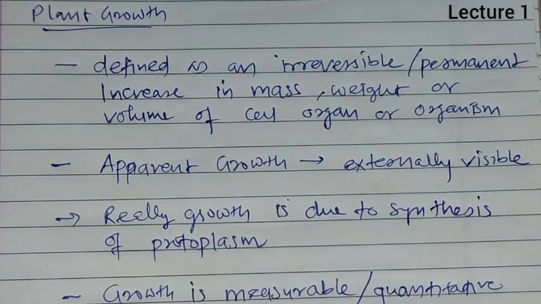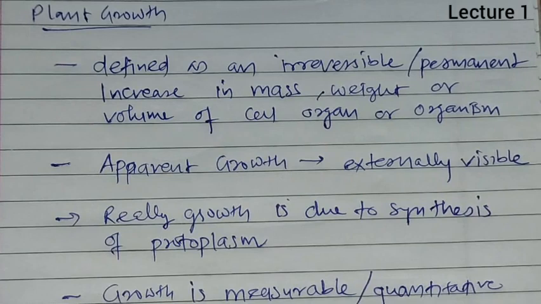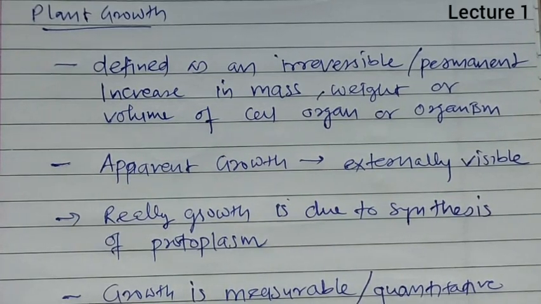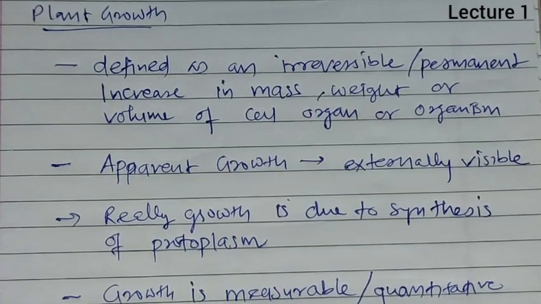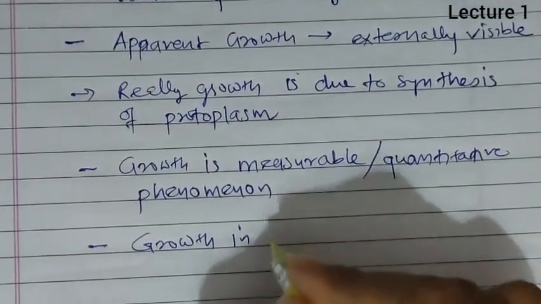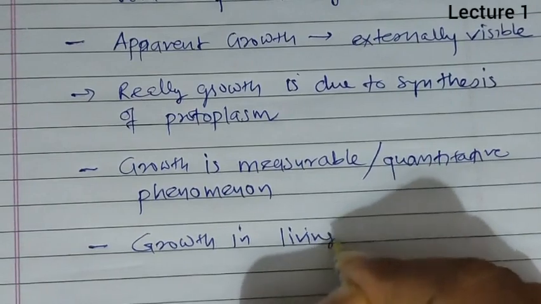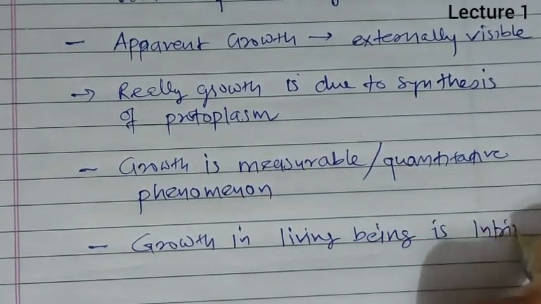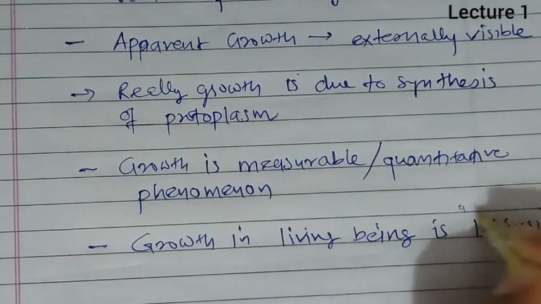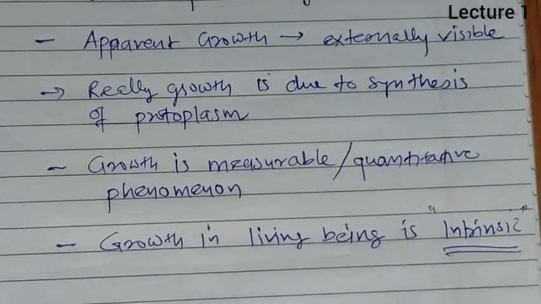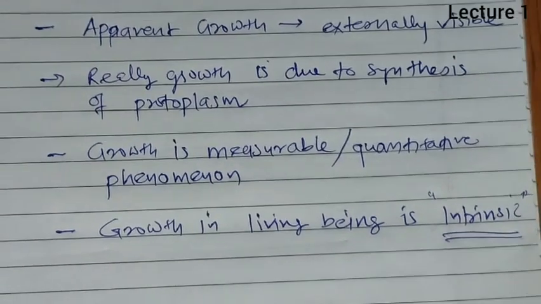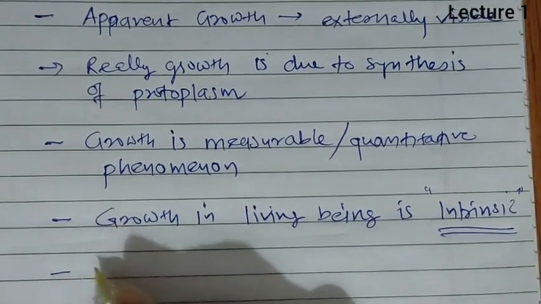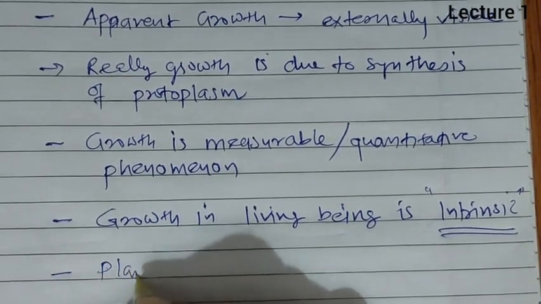Growth is a measurable quantitative phenomenon, and growth in living beings is intrinsic. So in living organisms growth is intrinsic, which is known as intrinsic growth. Okay, next to that, plant growth is diffused.